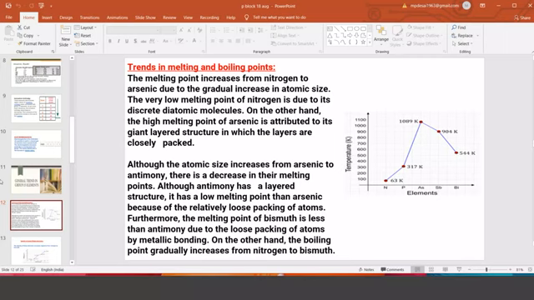Wherever some exception cases are there, they find out that particular example only and take it to the laboratory. In the arsenic and bismuth case, it is because of loose packing between the layers. So the general trend, once again, is an increase due to the increase in atomic size and mass. With all those increases, there is definitely a gradual increase in the melting point and the boiling point.